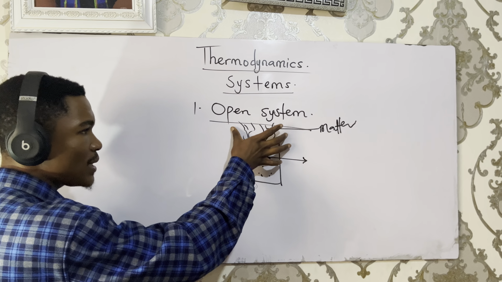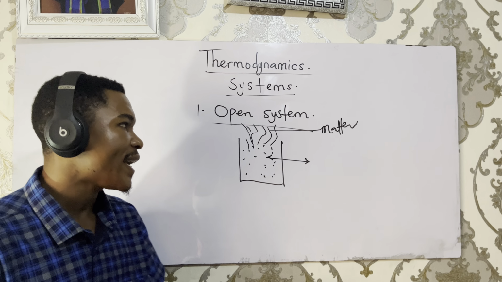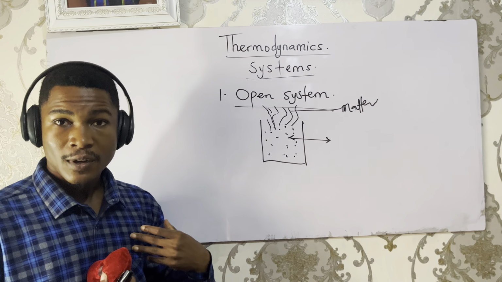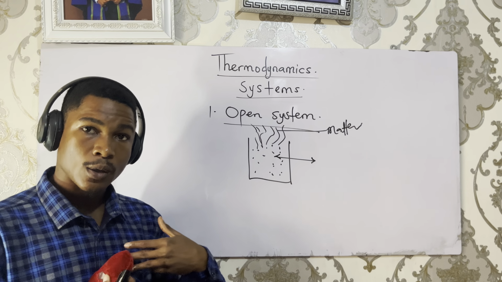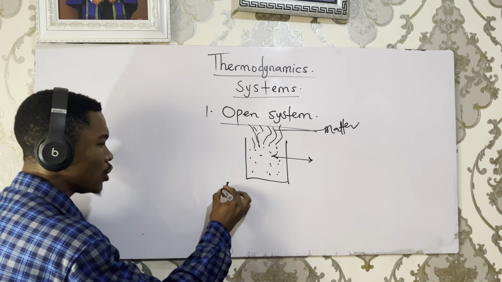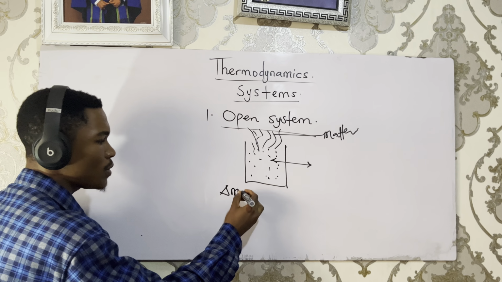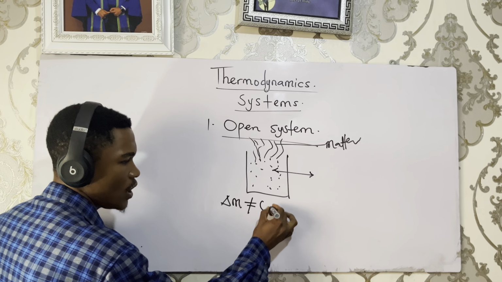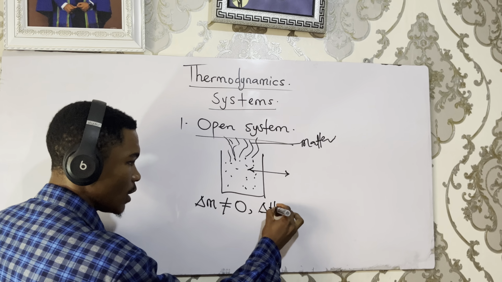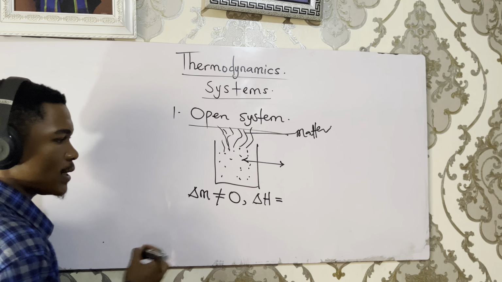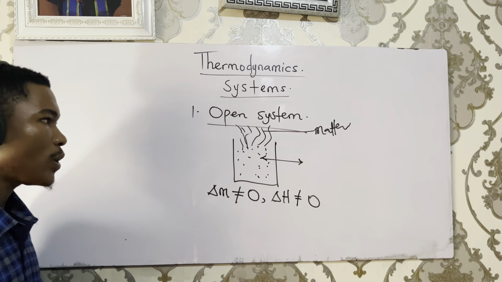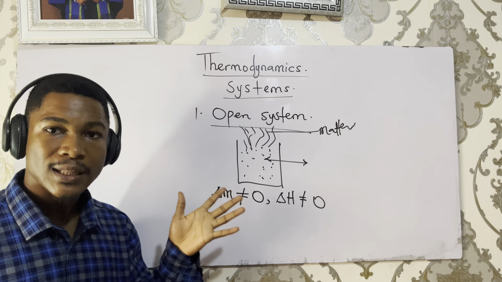So an open system allows both the exchange of matter and heat between itself and the surrounding, or between itself and another system. That is why the change in matter in an open system must not be equal to zero, and also the change in heat of an open system must not be equal to zero. So this is what we term an open system under thermodynamics.